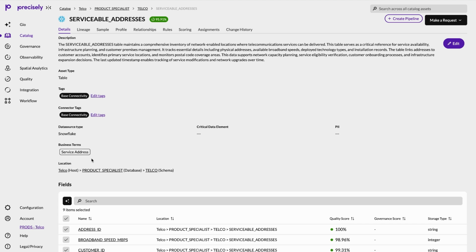This highlights an important differentiator. The catalog is built on an open, flexible metamodel. We're not limited to static metadata. We can extend this asset with business-oriented indicators, relationships, certifications, and meaning that helps users quickly understand the data and trust it. Now let's look at data quality more closely.